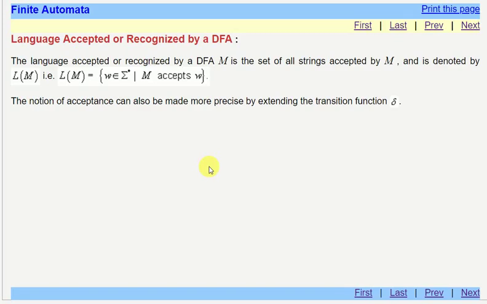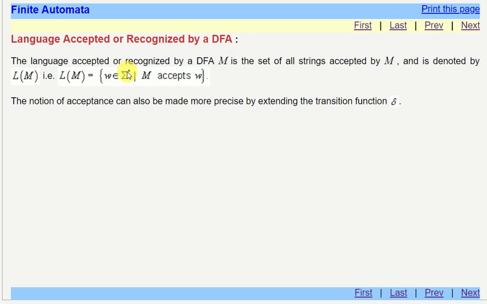Now we will study the language accepted or recognized by deterministic finite automata. Suppose there is an automaton M, and L(M) is the language which is accepted by M. So the language accepted by M is denoted by L(M), which is equal to the set of W, where W is a string or word which is accepted by M. So W is a word and it belongs to Σ star.